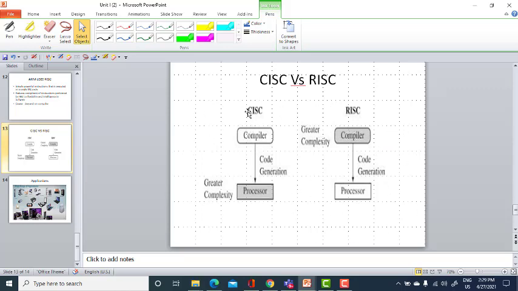Whereas in the CISC based approach, you have a variety of instructions from single byte to multiple byte that can be executed in a single machine cycle to multiple machine cycles. So, for that we implement greater complexity in the processor side in case of your CISC machine. That is the difference between the CISC and the RISC architecture.